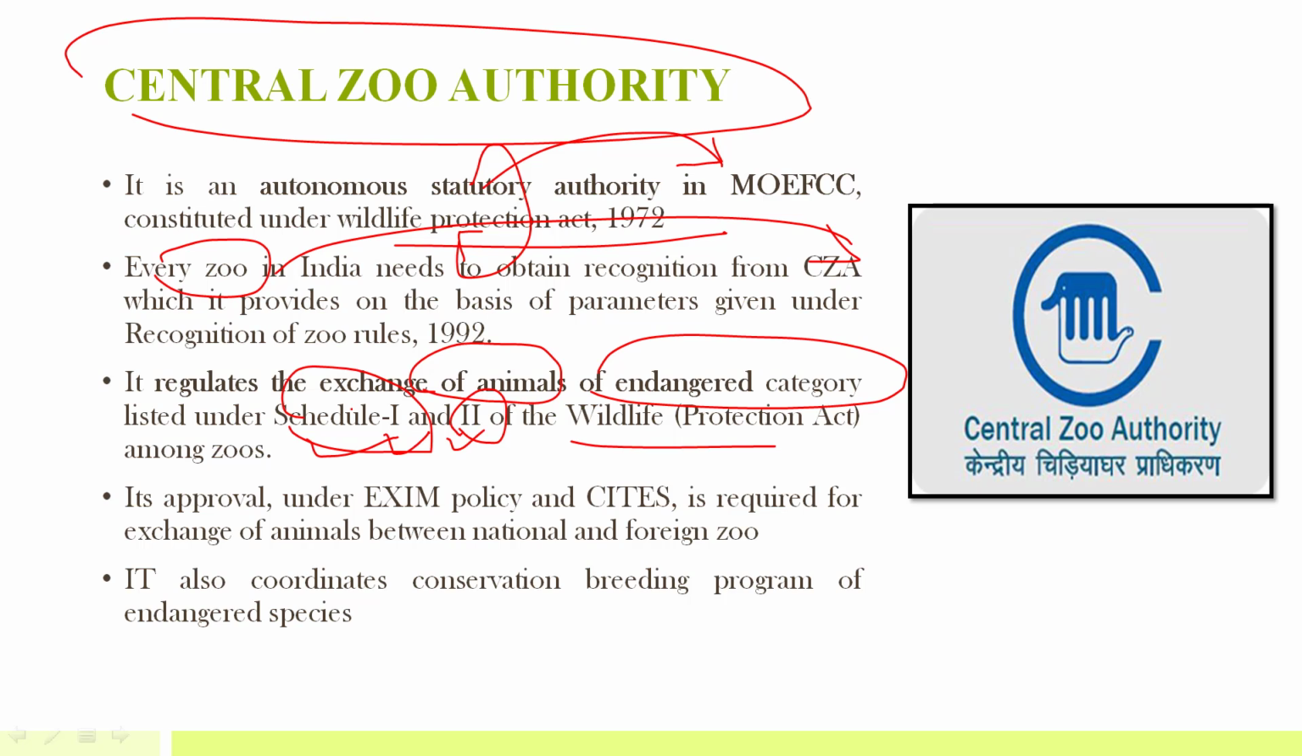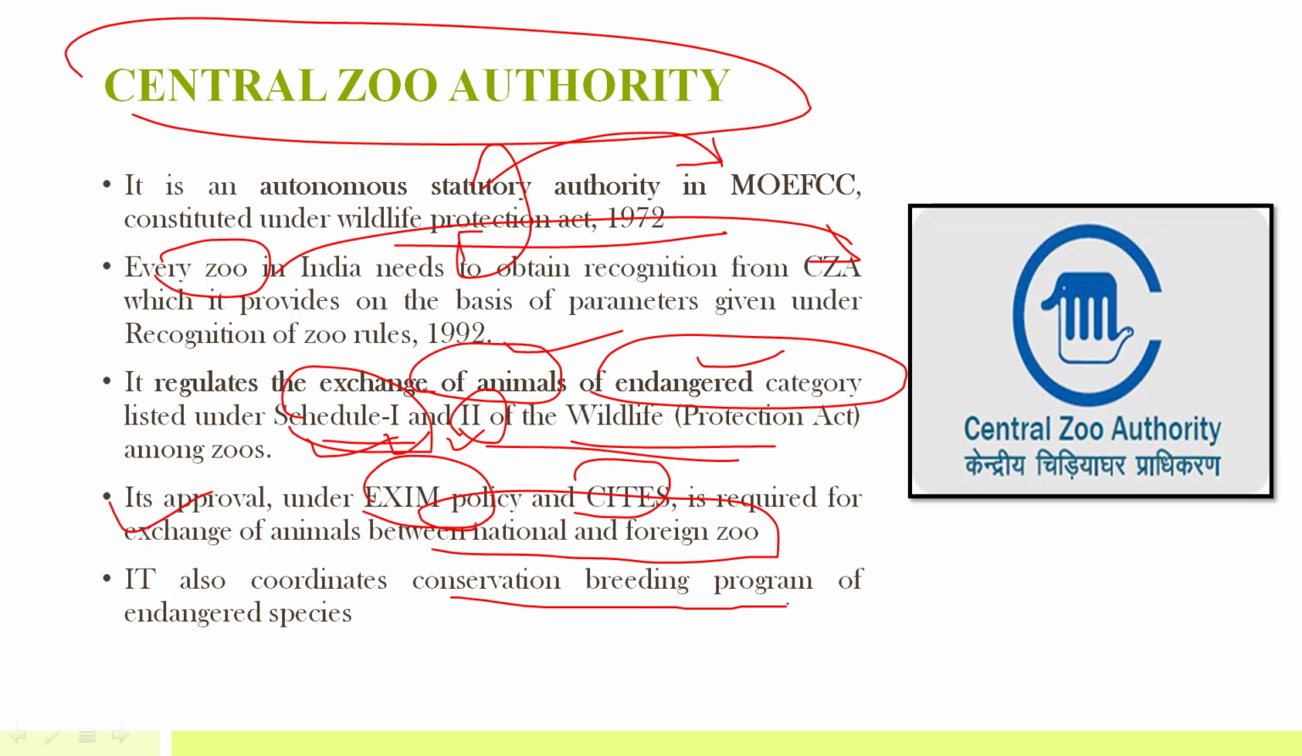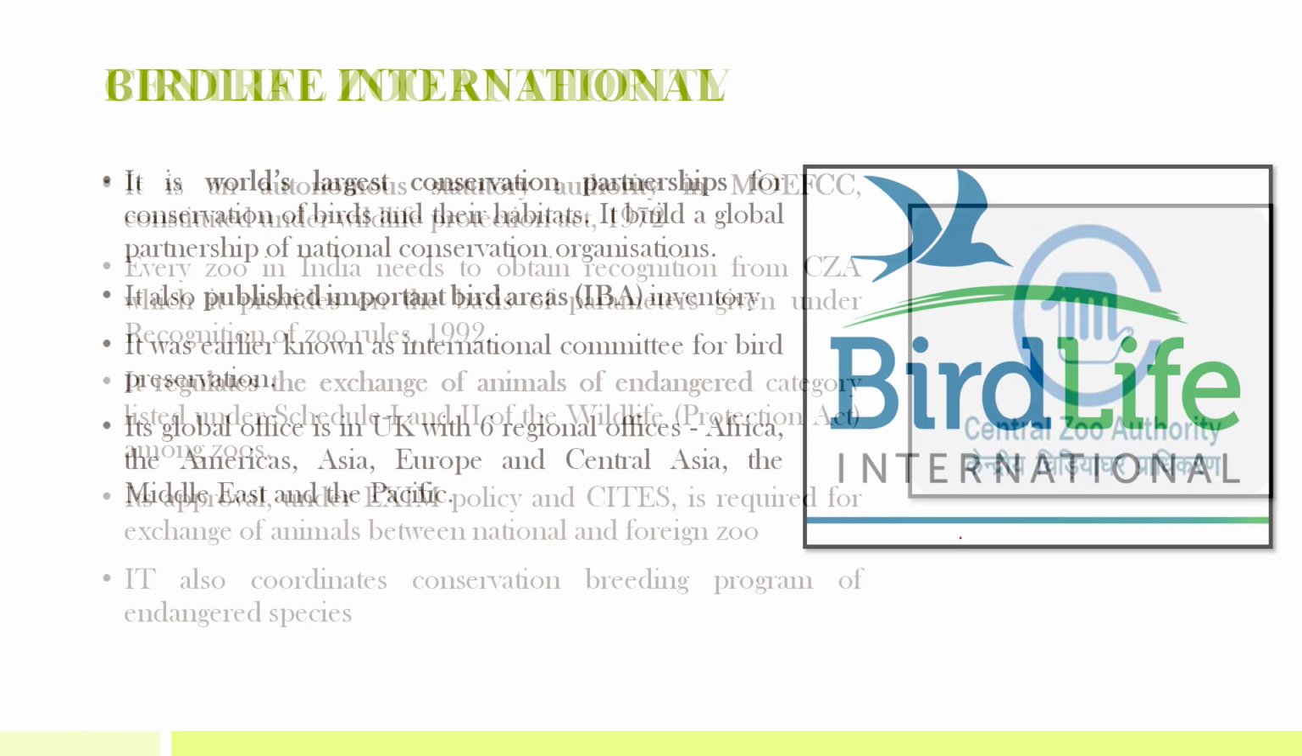Right, so it regulates the exchange of animals of endangered category listed under Schedule 1 and 2 of the Wildlife Protection Act. Its approval under EXIM policy and CITES is required for exchange of any animals between national and foreign zoo, and it also coordinates conservation breeding program of endangered species. So this is the Central Zoo Authority.